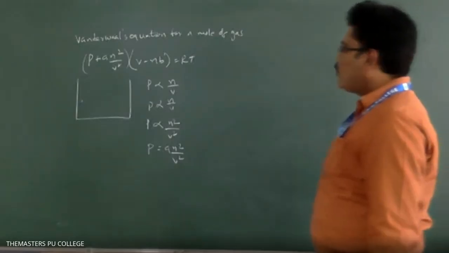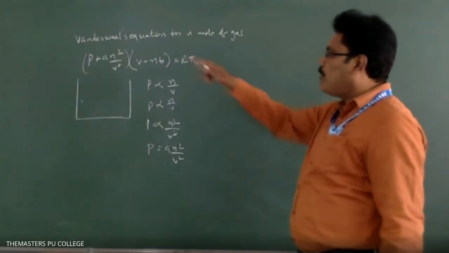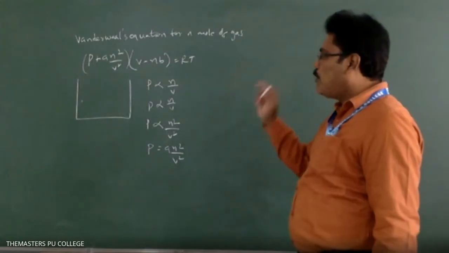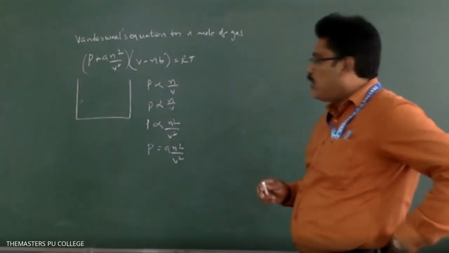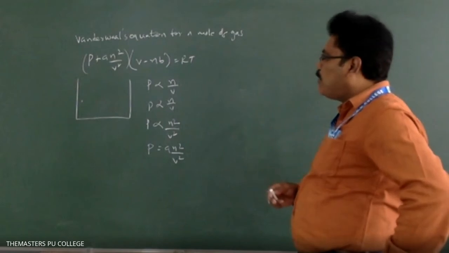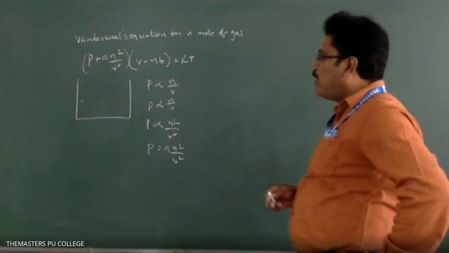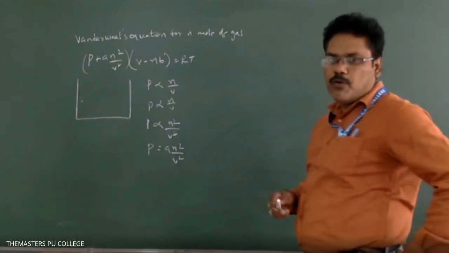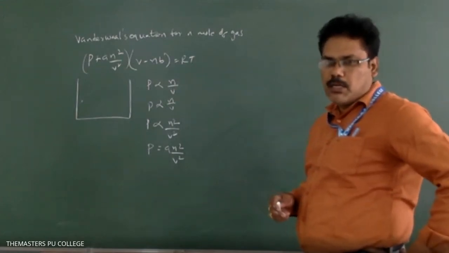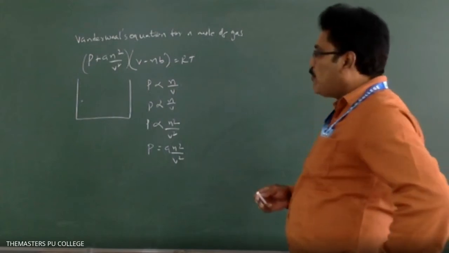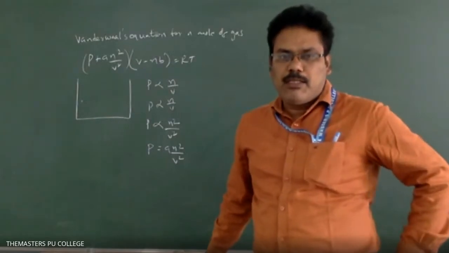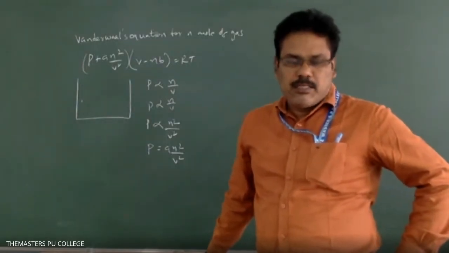Okay. So now, if n equals 1 in the van der Waals equation, that is the real gas equation, it is 1 mole of gas. So for 1 mole of gas, (P + a/V²)(V - b) = RT. That is the van der Waals equation, or real gas equation, for 1 mole of gas. From the van der Waals equation, we explain the compressibility factor for gases.